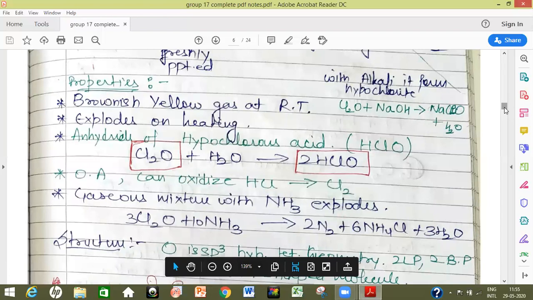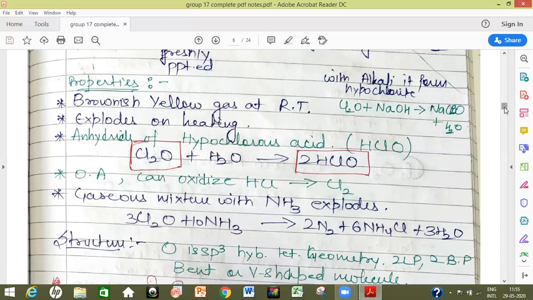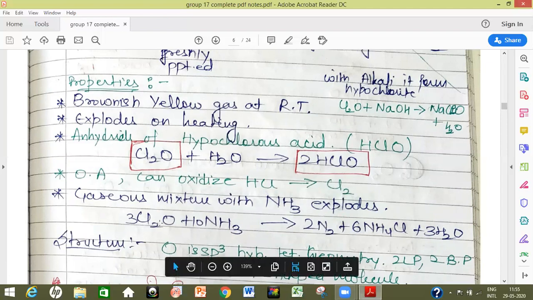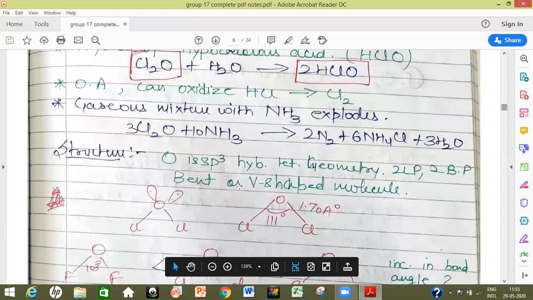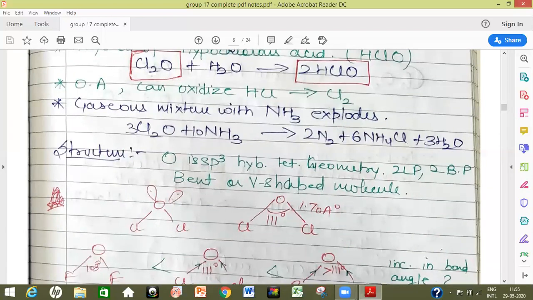It is a strong oxidizing agent. It can oxidize HCl to Cl2. All these oxides of halogens are used as oxidizing agents. Gaseous mixture with ammonia is very explosive in nature. With this reaction, it releases a large amount of nitrogen gas. Coming to the structure, as the formula is OCl2, oxygen is sp3 hybridized, based upon we have calculated Z for this also, and Z comes out to be 4. So oxygen is sp3 hybridized with tetrahedral geometry with 2 lone pairs, 2 bond pairs, and the shape is bent, or we can say V shape.